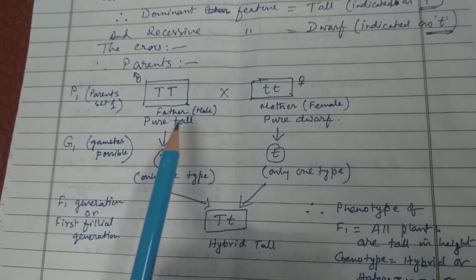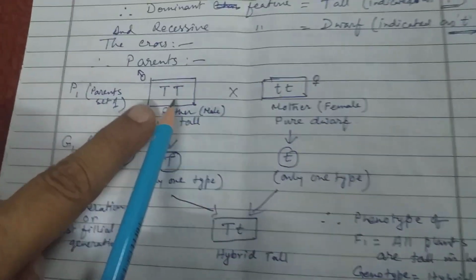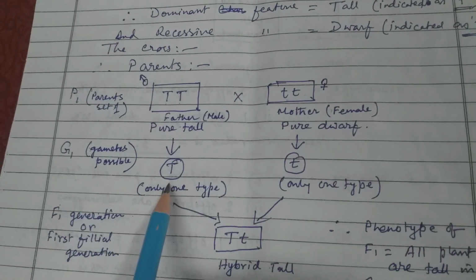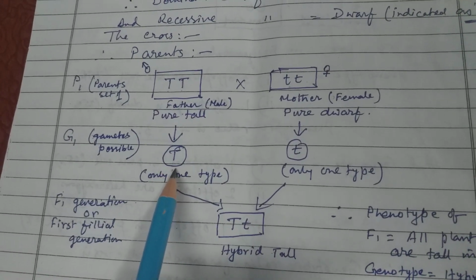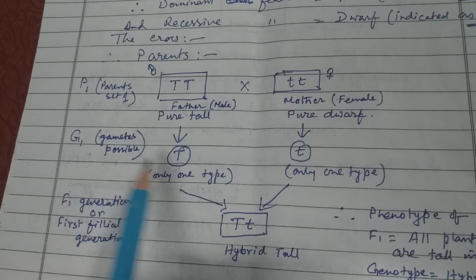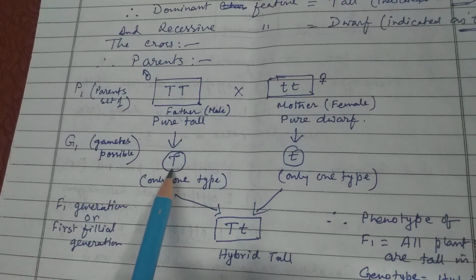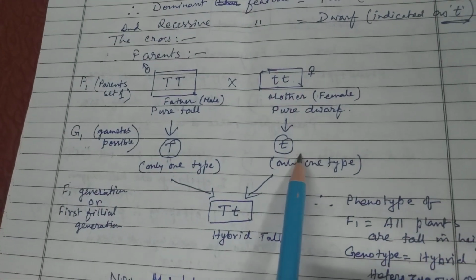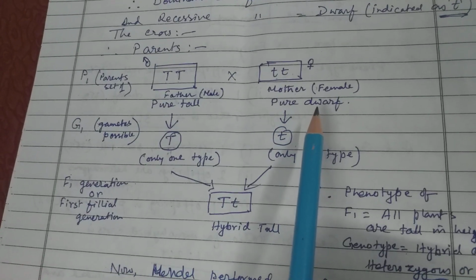When they produce gametes, they could produce a minimum of two gametes, but since both are the same, we take one of them as a representative. Gametes possible, G1: T, and here only small t. Both of them will be small t.